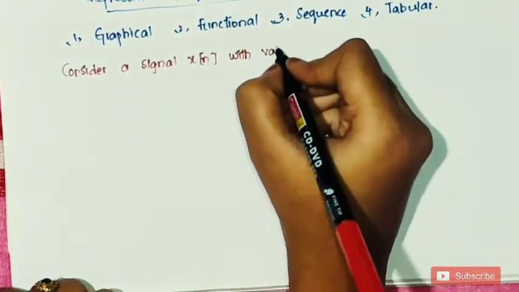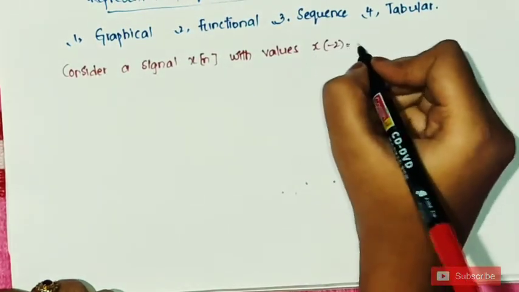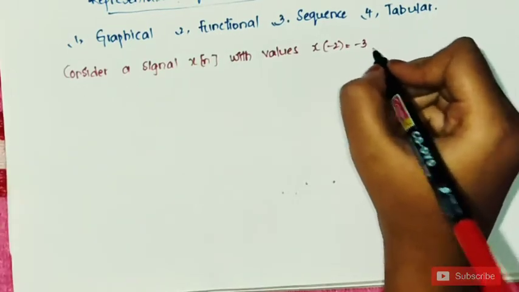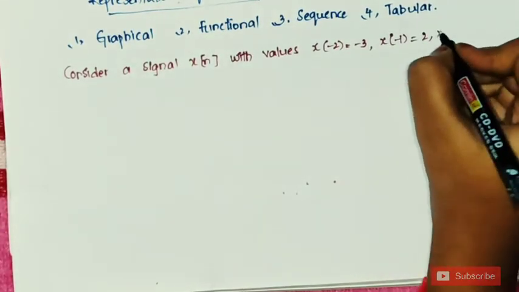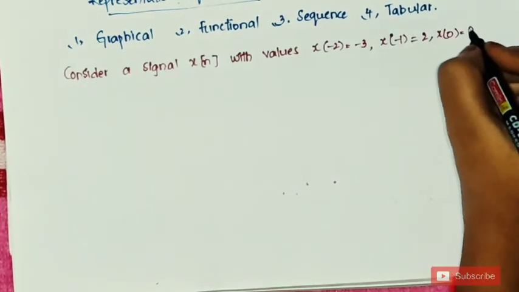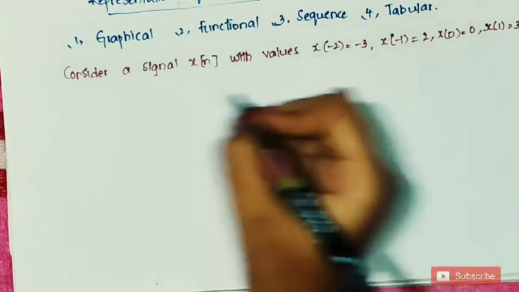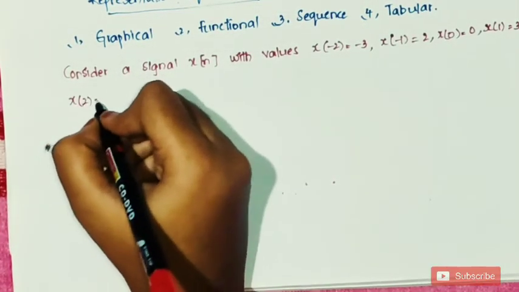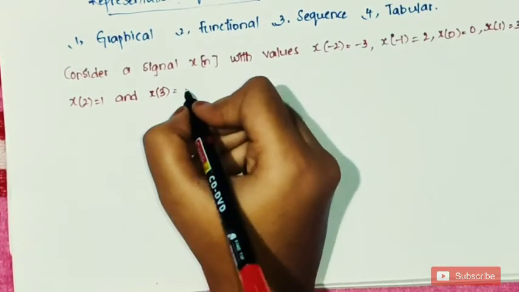Let us take some values. X of -2 equals -3. X of -1 equals 2. X of 0 equals 0. X of 1 equals 3. X of 2 equals 1. And x of 3 equals 2.